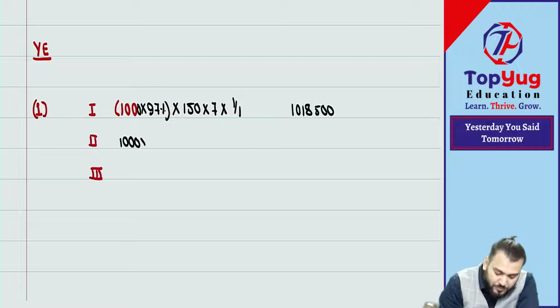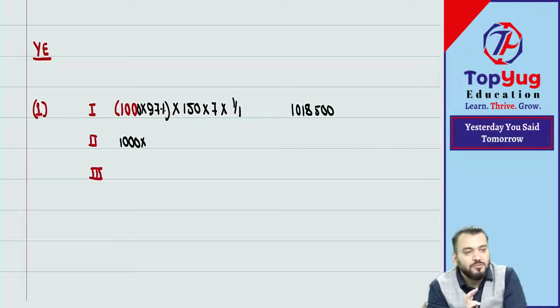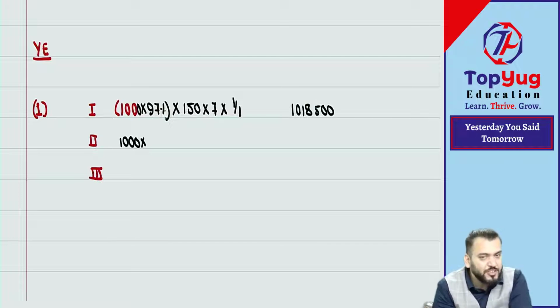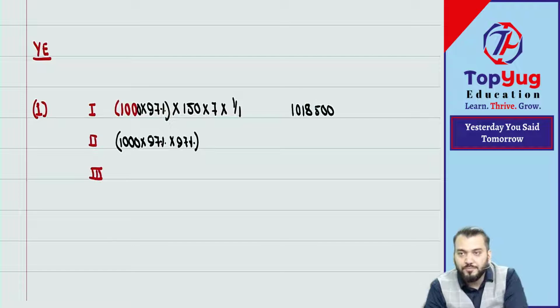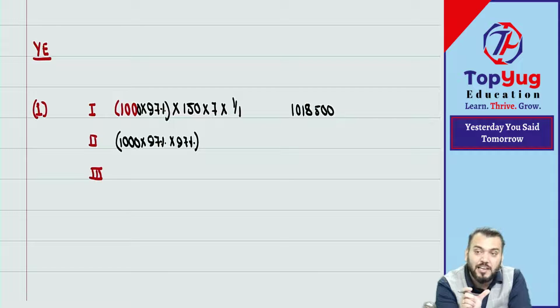Now, for group 2, what will we do? 1000 employees. But for this, what is the vesting period? 2 years. It is given that 3% of employees will leave in the first year and 3% in the second year. So if you want to find out how many employees will actually vest, you will do into 97%, into 97%. Yes or no? Have you understood this point? So first we'll do 1000 into 97%, then 97% of that amount.